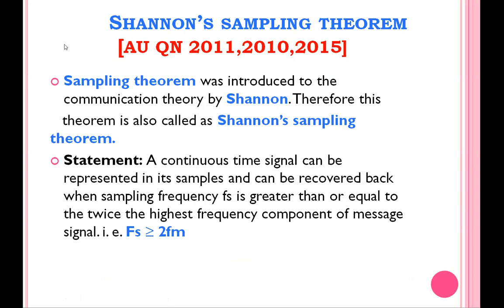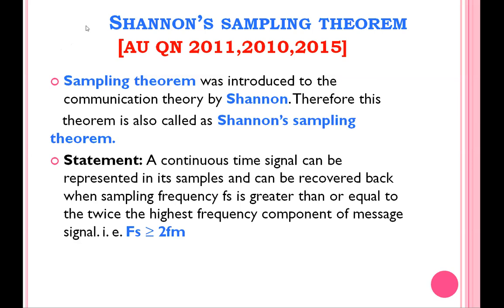Okay, and the next one. So how many samples at least do we have to take in order to perform the sampling? In order to define that, Shannon introduced one theorem, called the Shannon sampling theorem. Without this sampling theorem, the communication system is not there.